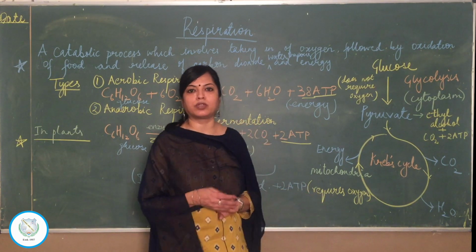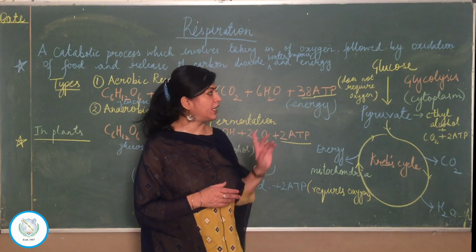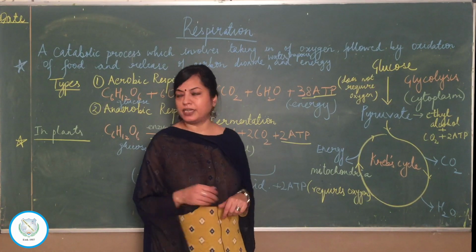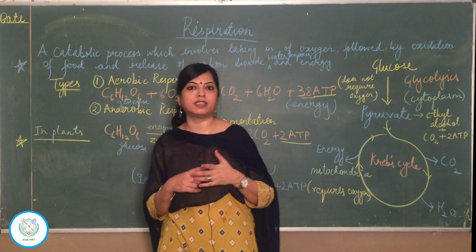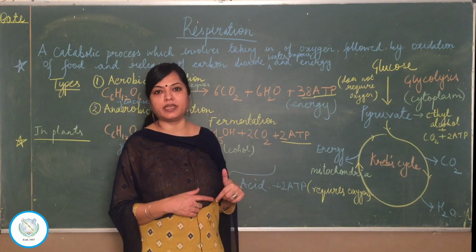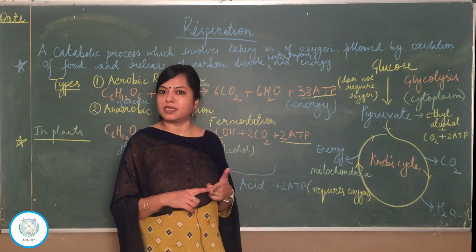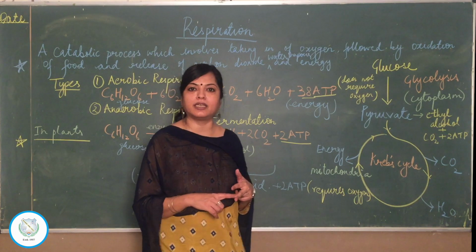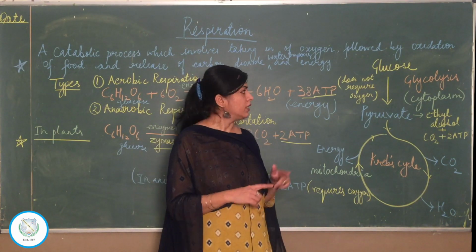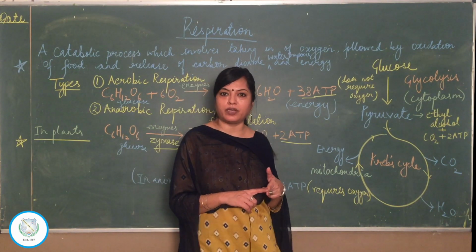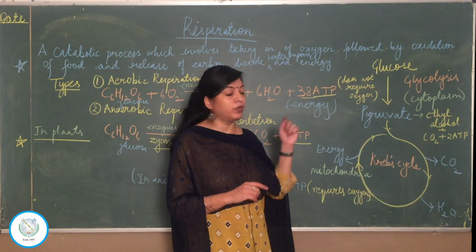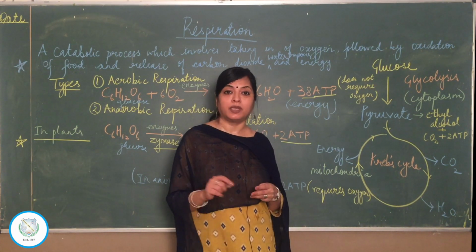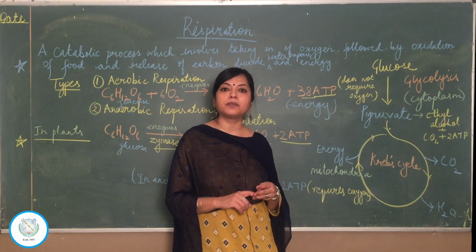So now you know 4 things about Krebs cycle and you can compare the two. We had just done the differences between aerobic and anaerobic. Now let's do differences between glycolysis and Krebs cycle. Glycolysis is a linear pathway and Krebs cycle is a cyclic pathway. Glycolysis does not require oxygen and Krebs cycle requires oxygen. Glycolysis occurs in the cytoplasm and Krebs cycle occurs in the mitochondria.